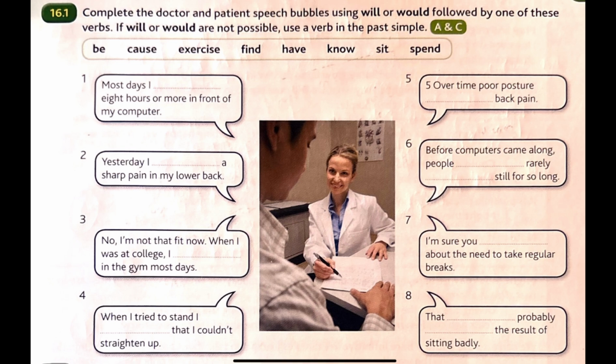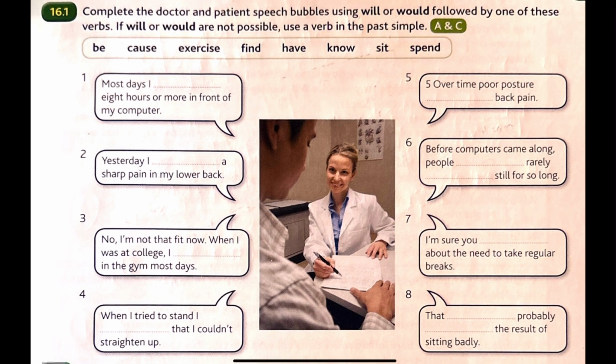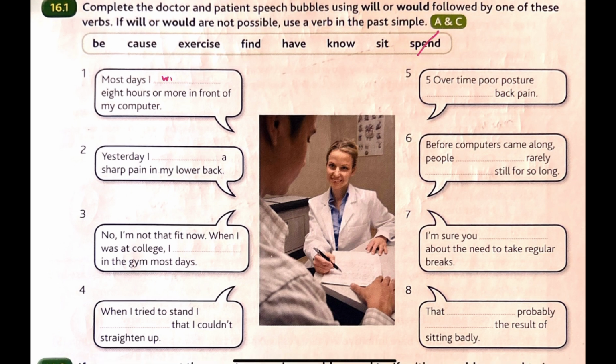Let's do some practice. Complete the doctor and patient speech bubbles using will or would, followed by one of these verbs. If will or would are not possible, use a verb in the past simple. Be, cause, exercise, find, have, know, sit, and spend. 1. Most days I blank 8 hours or more in front of my computer. This is characteristic habits, so we can use will and we're going to use spend. So most days I will spend 8 hours or more in front of my computer.